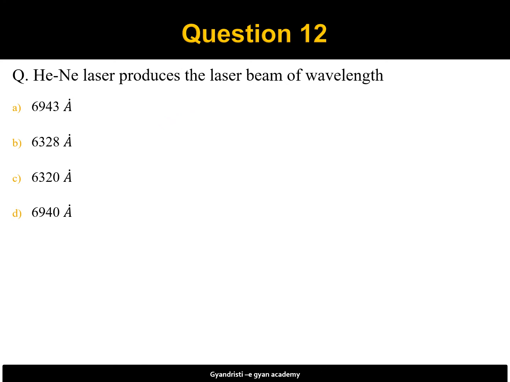Question number 12 is helium neon laser produces the laser beam of wavelength. So the correct answer is here, wavelength of helium neon laser is 6328 angstrom. So the option number B is correct.